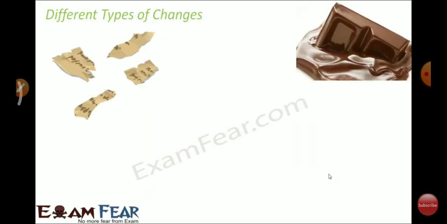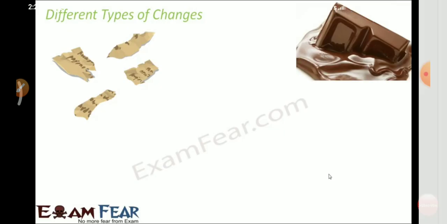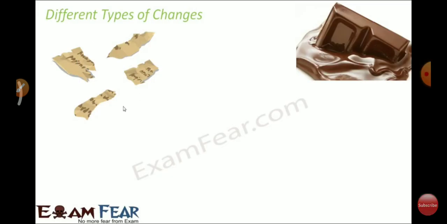Now, there can be many different types of changes. Some changes can cause a change in shape. Some changes can cause a change in size. For example, if you look at these torn pieces of paper, what do you see? Initially it was just one piece of paper which was quite bigger in size. Now that it has been torn into pieces, you have more pieces of paper, but each of them is quite smaller when compared to the initial single piece of paper. So there is a change in size here. Not only size, in fact the shape has also changed.